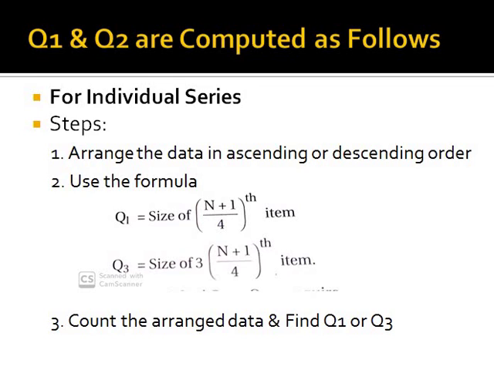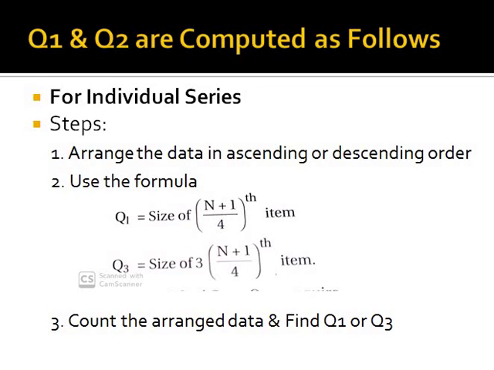Before I discuss quartile 1 and 3, I would like to recall what we discussed in the median. In an individual series, first we arrange the data in ascending or descending order, second we use the formula size of (n plus 1) by 2, and third we count to the (n plus 1) by 2 position in the series. For a discrete series, first we arrange the data only in ascending order.